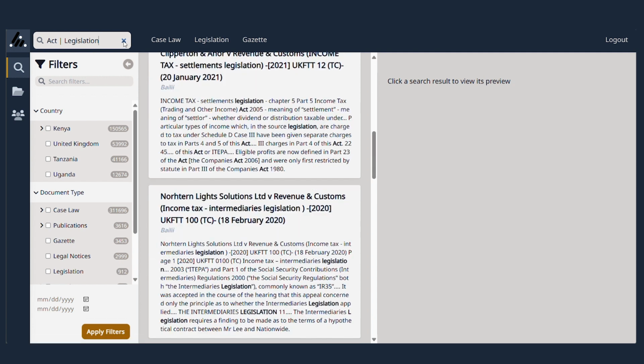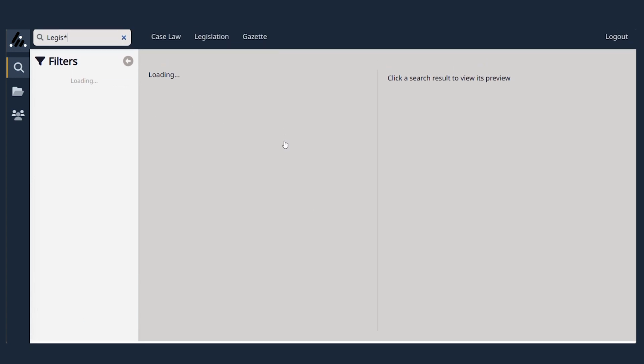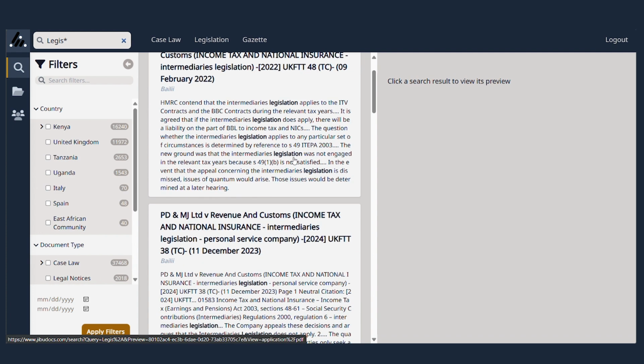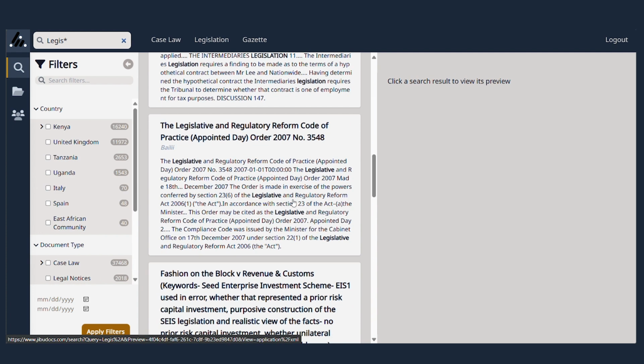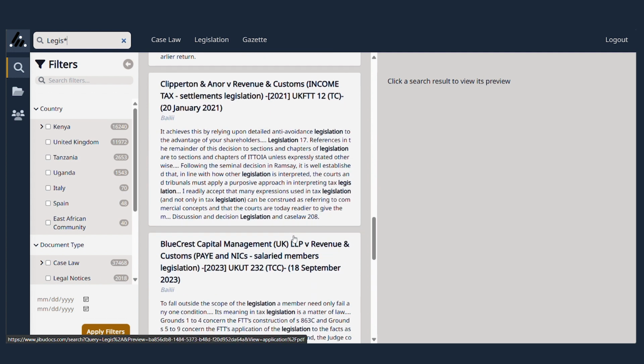The next advanced feature would be the wildcard. More often than not, we have a word like legislature, legislation, legislative, and if we search for "legis" with a wildcard, the expectation is to have all the documents with the words starting with legis show up. So we have legislation, we have legislative, we have legislature, and so on and so forth.